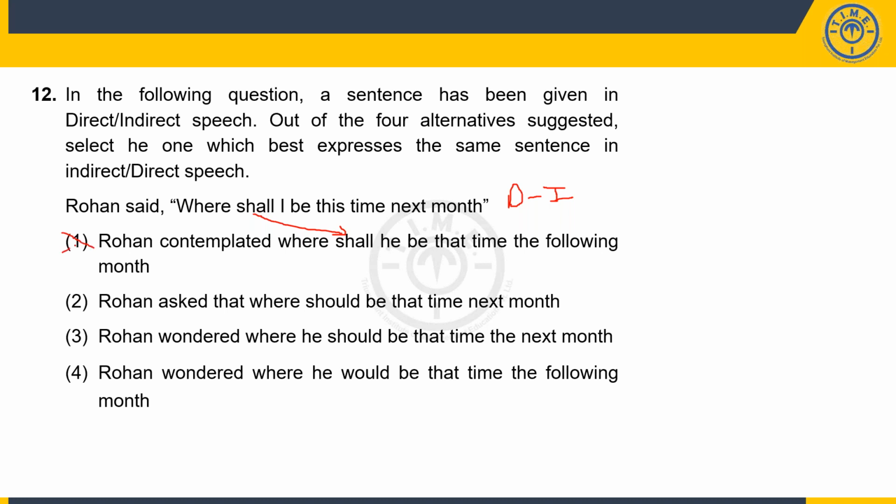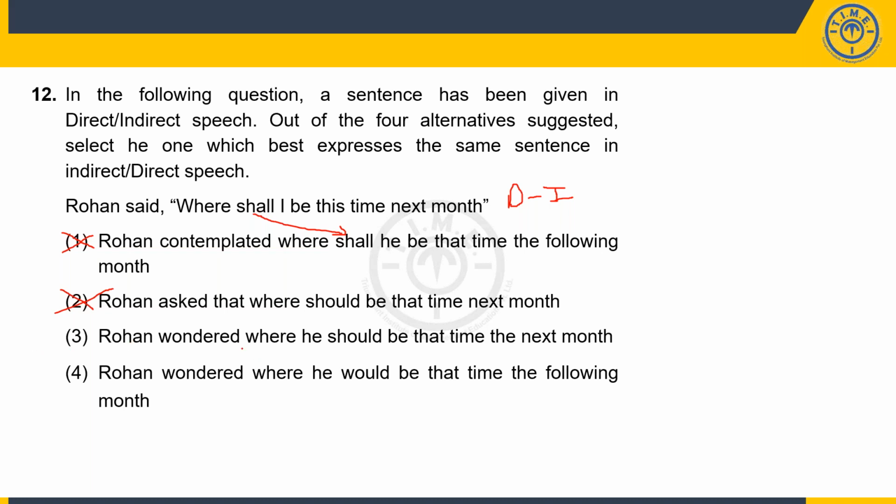So one gets eliminated. Rohan asked that where should be that time next month. Again, the should part is wrong and the he is missing over here. So 2 is wrong. Rohan wondered where he should be that time the next month. Okay, seems to be fine.